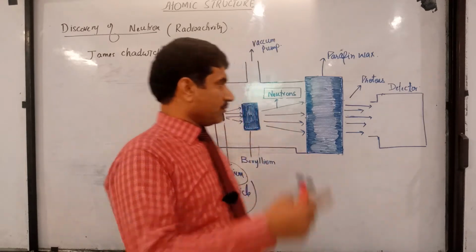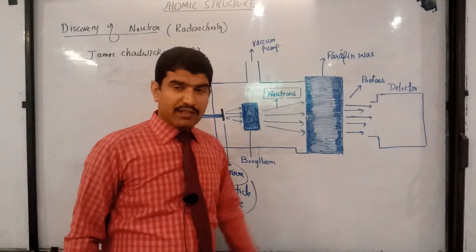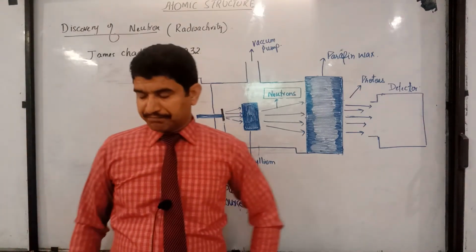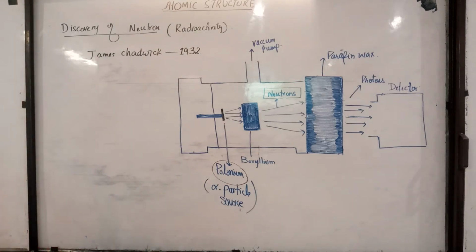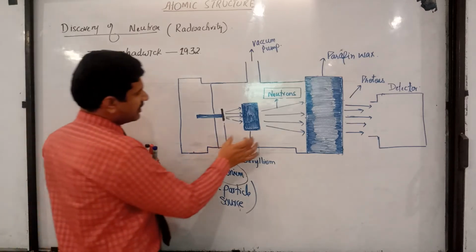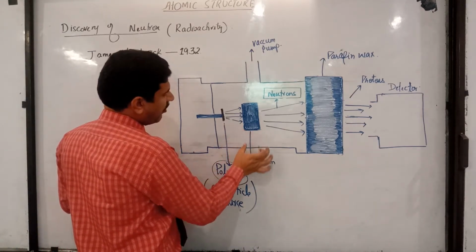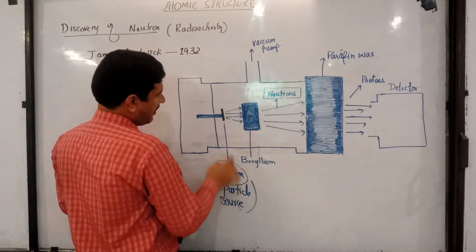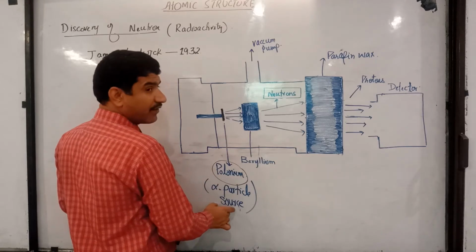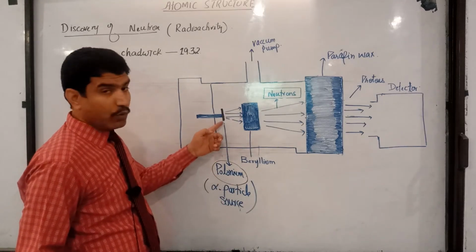Right, students? Now we come towards the experiment, and what he did: he bombarded the nucleus of a lighter mass element like beryllium or aluminum with alpha particles. And from where do we get these alpha particles? These alpha particles were obtained from the polonium element.